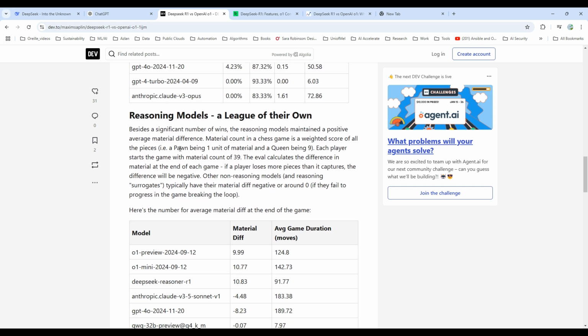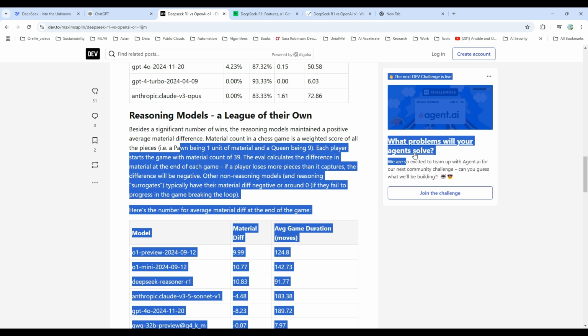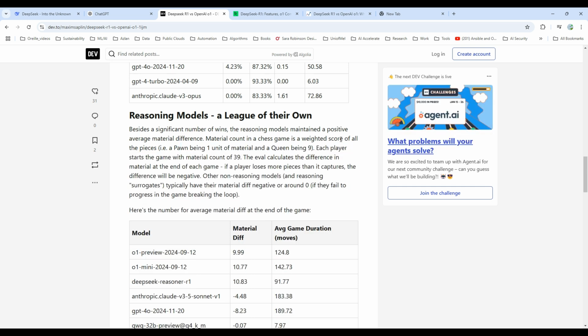But basically, besides a significant number of wins, the reasoning models maintain a positive average material difference. The material count in a chess game is a weighted score of all the pieces. Each player starts the game with a material count of 39. The value calculates the difference in material at the end of the game. If a player loses more pieces than he captures, the difference will be negative.